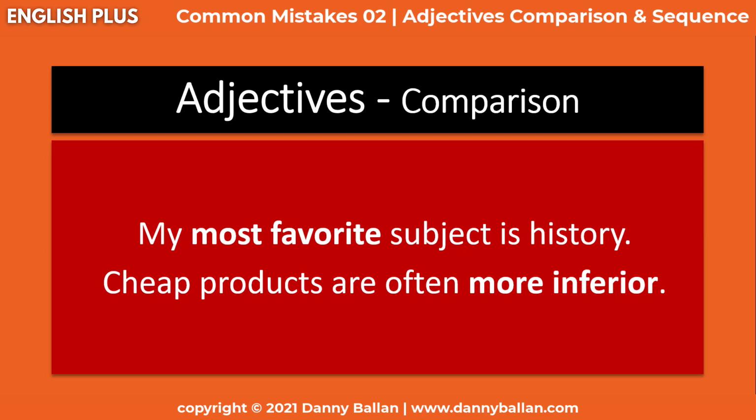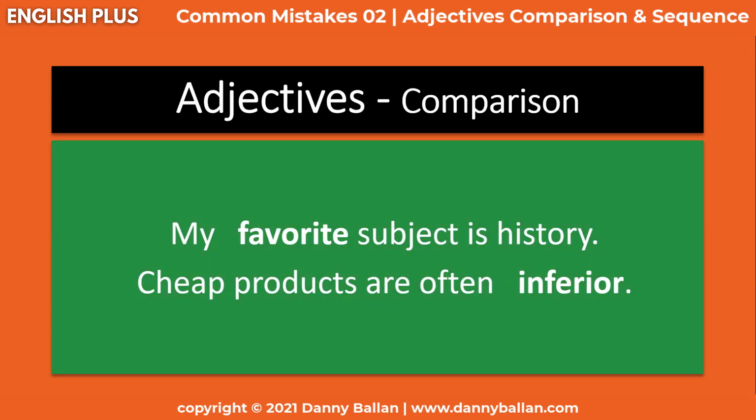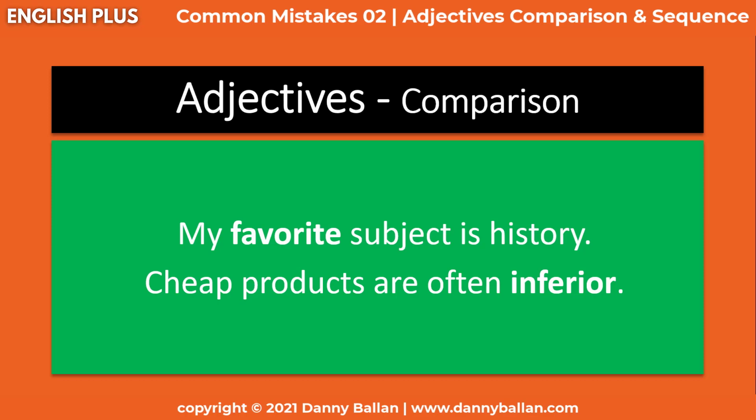Now, we have other words that attract this type of mistake, and these words are complete, equal, favorite, ideal, inferior, perfect, superior, or unique. These words have a meaning on their own, and the meaning of comparative and superlative is there already. So they are not normally used with er, est, or more and most. So here, going back to these two examples, we don't say my most favorite subject is history. We just say my favorite subject is history, because favorite on its own means the subject I like the most. So we don't need to use the most.